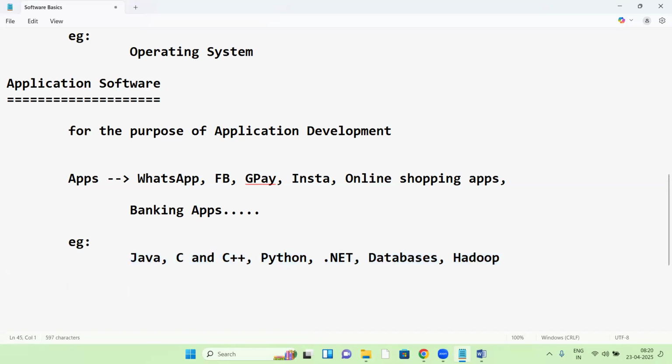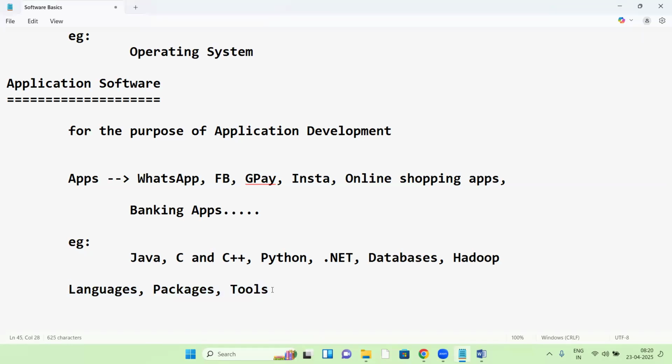There are many application software we are using here, like languages. There are many languages; it's application software. Some packages like ERP packages, Oracle ERP, SAP ERP, like that. Some tools like testing tools, big data tools, AWS tools, DevOps tools. Like this, there are many things we are using, more than 100 technologies.